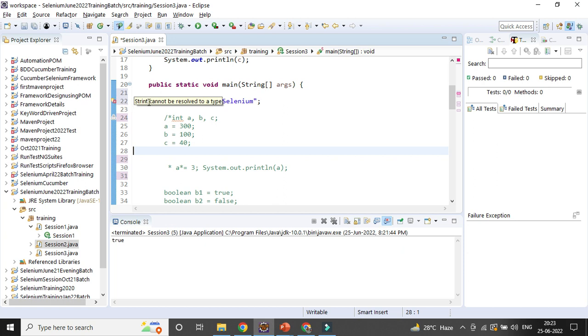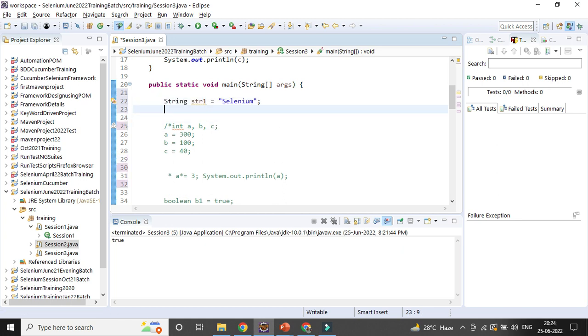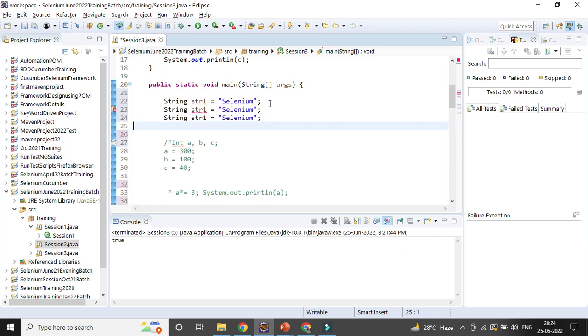So definitely that particular word is not defined in Java, so you need to correct it. I'll give some other string, string 2. You can see the same variable cannot be duplicated. You could see here the third problem is coming: duplicate local variable. Variables should be unique in nature and cannot be duplicated, says Java.